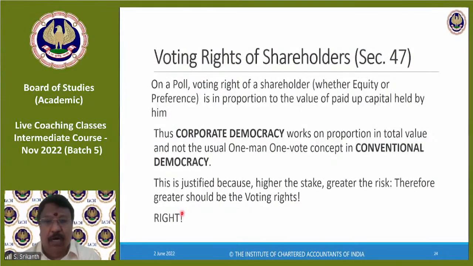No, DVR cannot be listed at a higher price. Same price only it will be listed. It cannot be listed at a higher price. On the other hand, it could be traded at a lower price. Why? Because it does not have voting right. But see, basically the valuation of a share, you will see later, is based on either a dividend discounting model or a future cash flow discounting model. Either way, that DVR also will get the same valuation. He can't get more or less.